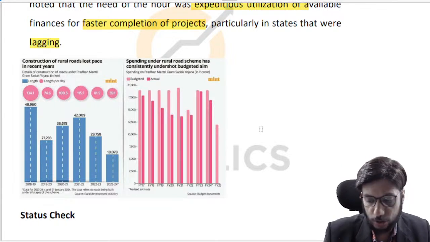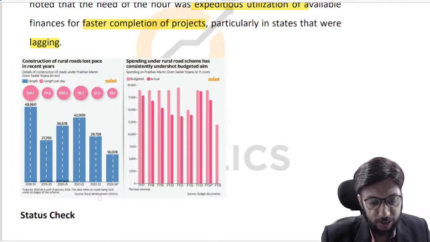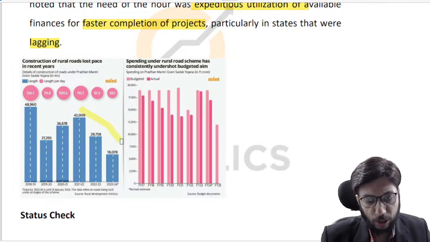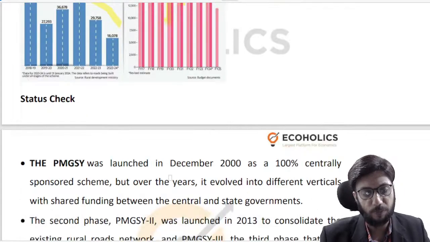Construction of rural roads ka pace you can see over here, right? So as you can see, at least in the last 2-3 years there has been a secular decline. And spending under the scheme: on the left hand side, the lighter part is the budgeted, the darker pink is the actual spending. So you can see that there is a big gap over here, and here, and here, right?